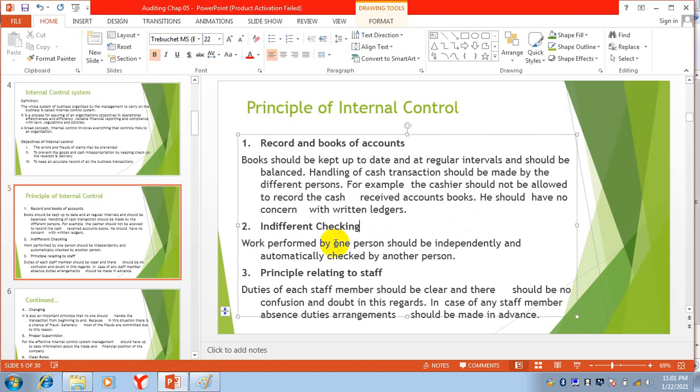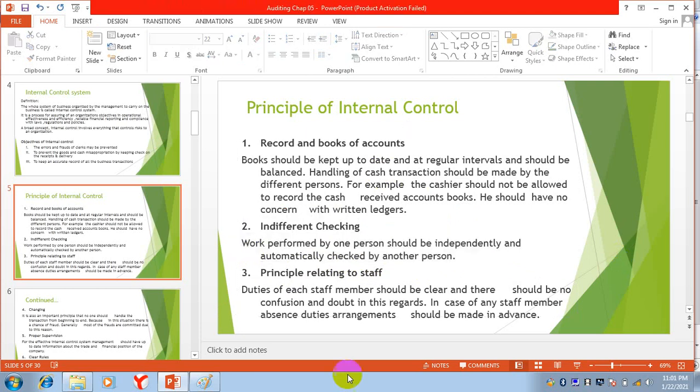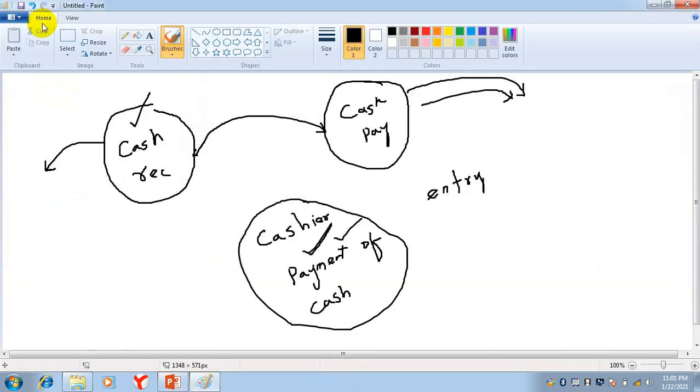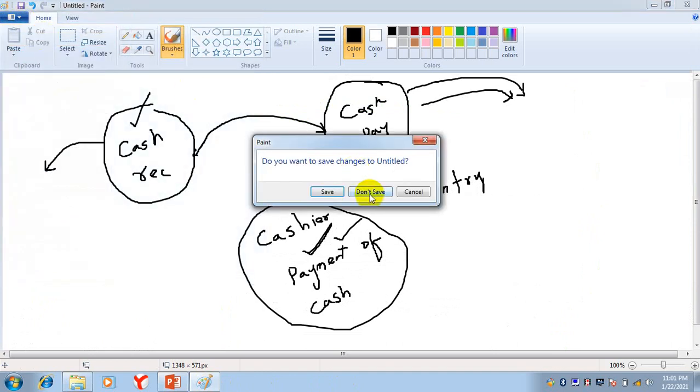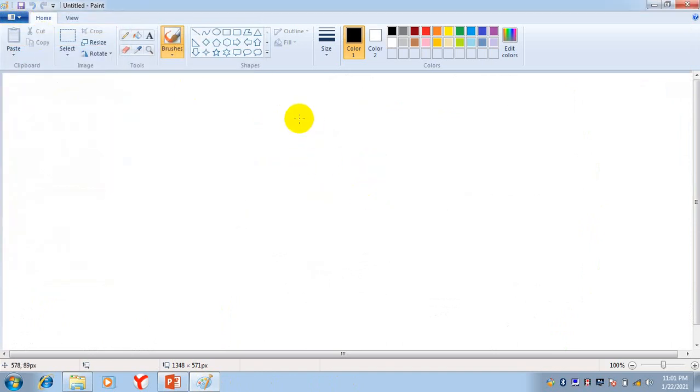Independent checking. Work performed by one person should be independently and automatically checked by another person. Basically, this is called internal check. We will develop such a system that, suppose, this is the hierarchy of the organization.